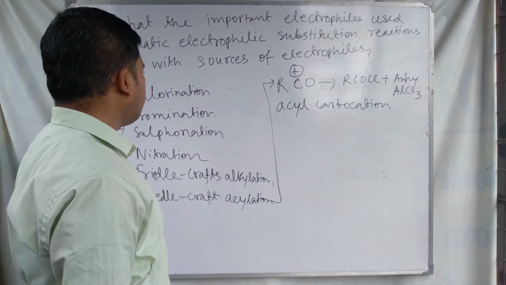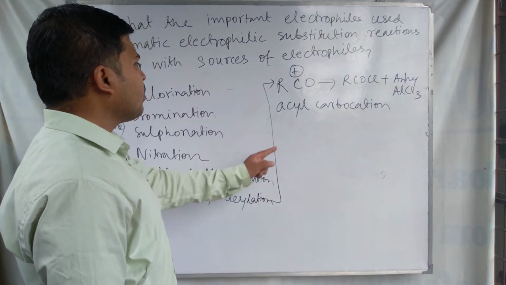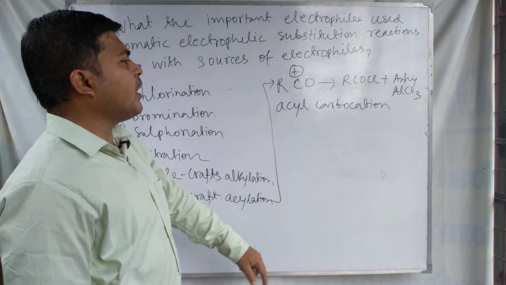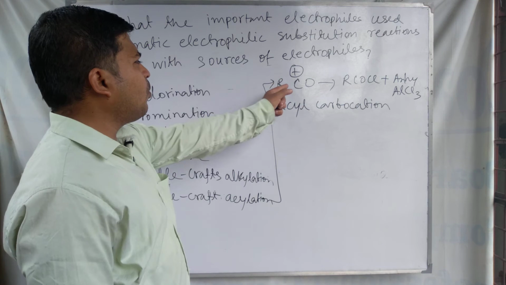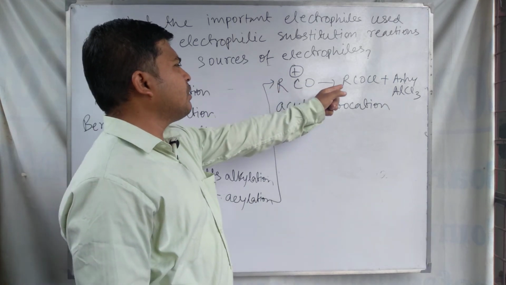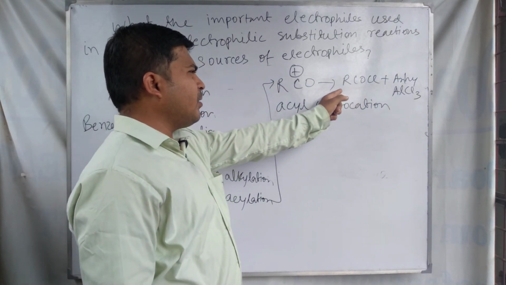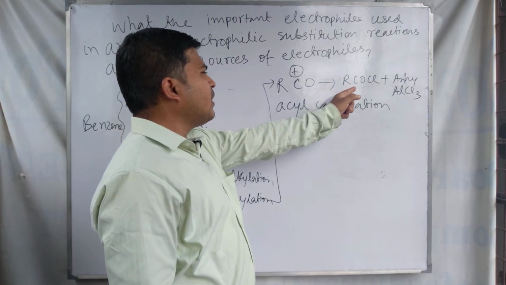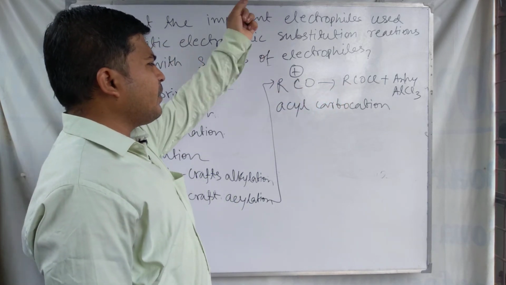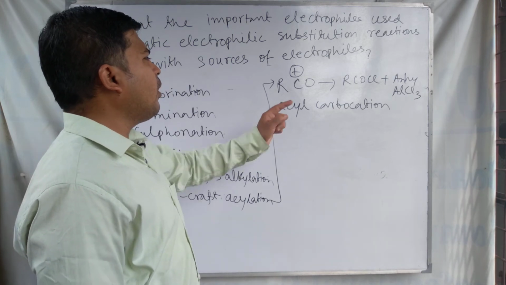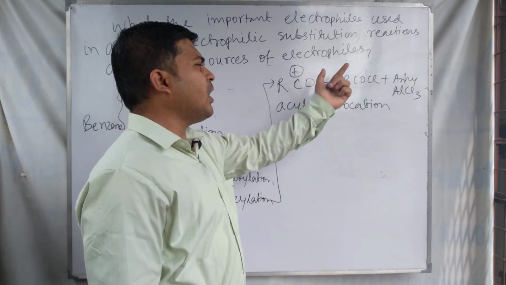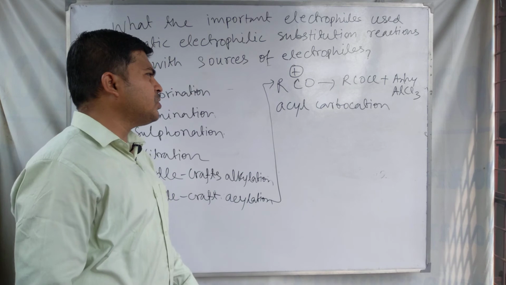From anhydrous AlCl3 and RCOCl, this acyl carbocation RCO plus is developed for the Friedel-Crafts acylation reactions. The acyl carbocation is developed from the sources RCOCl, acetyl chloride or acid chloride, and anhydrous AlCl3 reaction mixture.